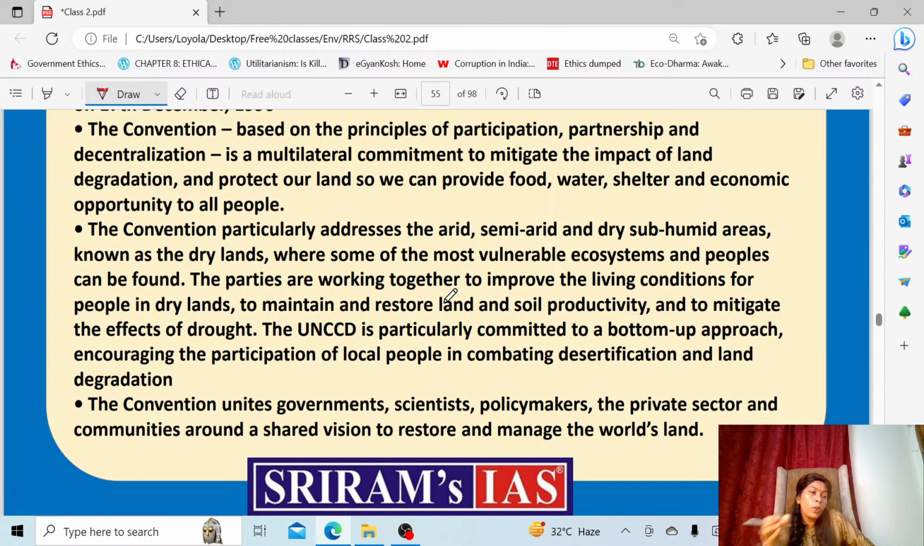Drylands include all the arid areas, semi-arid areas and dry subhumid areas, because if there is a desert present, that's an arid area. What happens automatically is the desert starts spreading, desertification starts happening. That's called desertification because the nearby lands also will turn to desert immediately. So it's the most vulnerable area. That's why arid, semi-arid and dry subhumid areas will be targeted according to this convention.